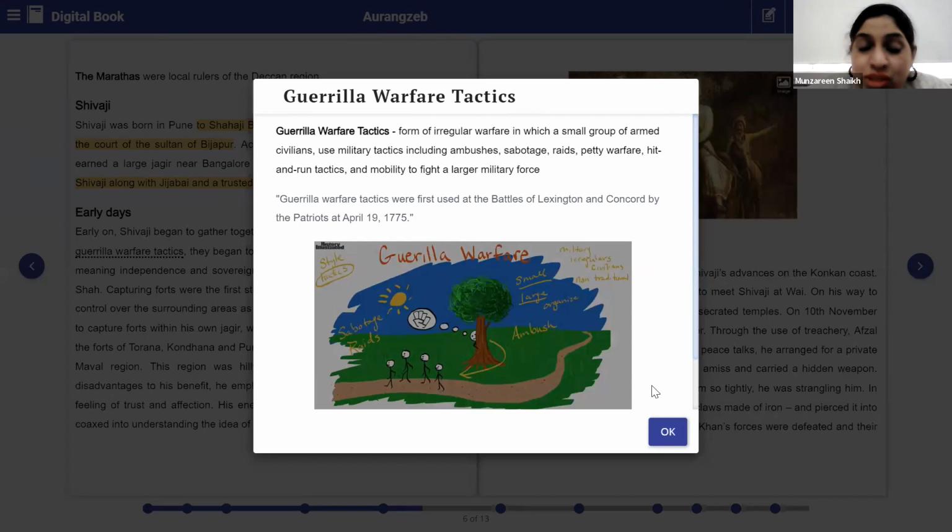And from where do we get this guerrilla warfare thing? We got it because it was earlier used by whom? In the battles of Lexington and Concord, by the patriots. So that is where we got these guerrilla warfare tactics of having a battle. Clear, everyone? Okay. Next.